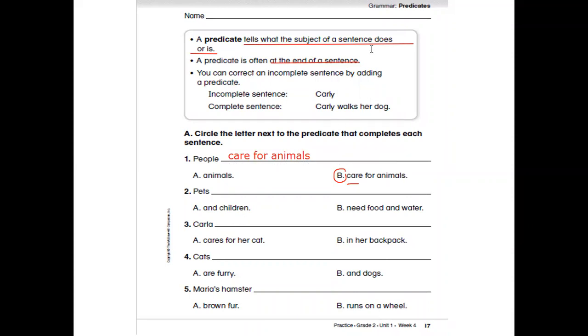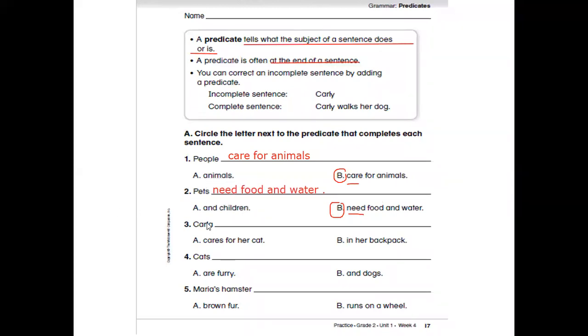Pets need food and water. Don't forget that the predicate should begin with a verb, like need food and water. So let's write it: Pets need food and water. And we should give them their needs if they are our pets.